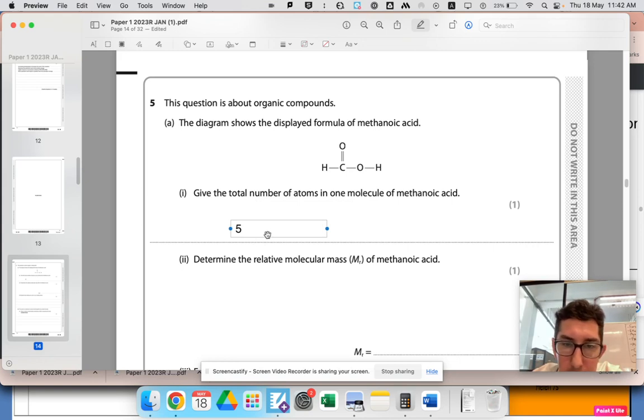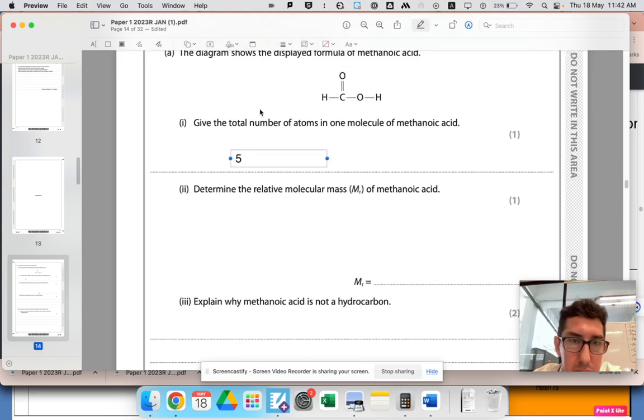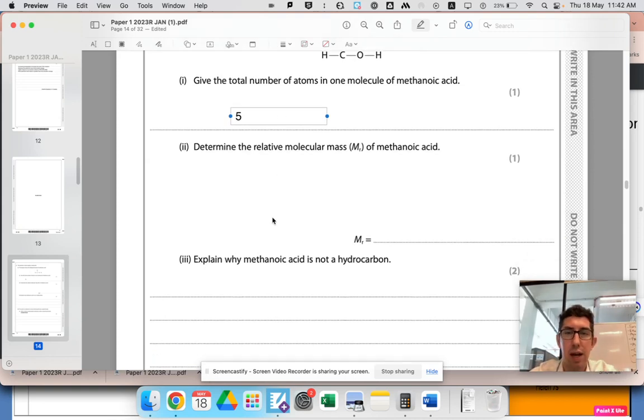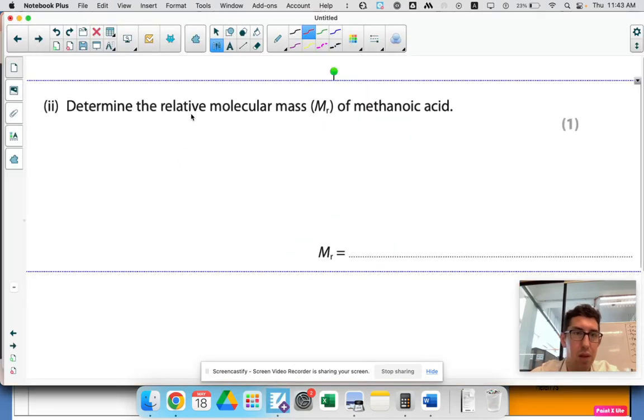Determine the relative molecular mass of methanoic acid. Really nice question. Go to your periodic table. Let's do this on my board over here. Going to the periodic table, we've got methanoic acid. Methanoic acid is